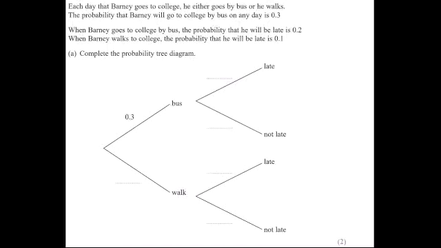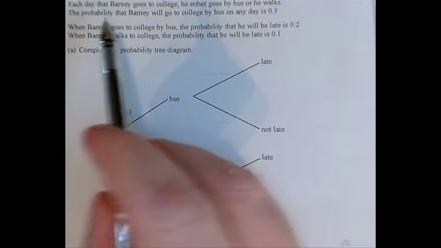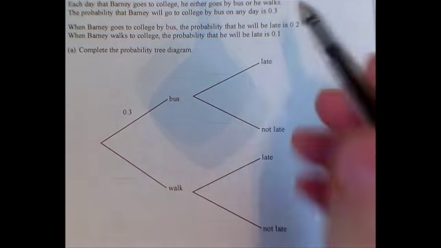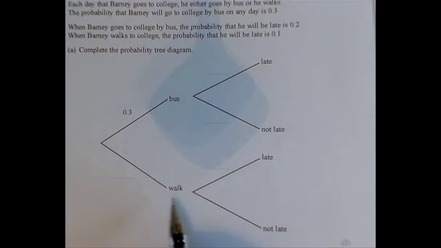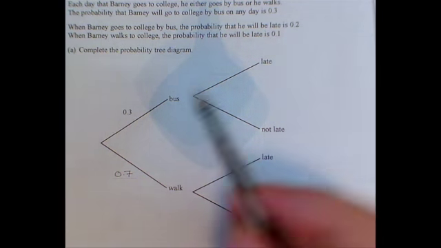So we've got a probability tree question here, and usually the first parts of these are quite nice to answer quickly. You just have to read the text and fill in the numbers. So they've told us that this chap goes by bus 0.3 times, so that means that 0.7 times he must walk, mustn't he? Because the branches have to add up to 1, don't they?